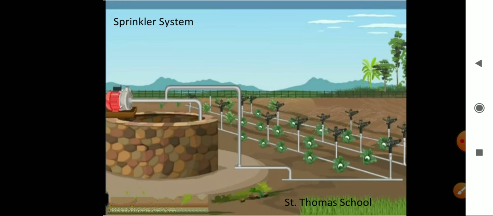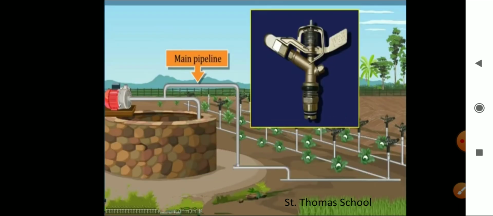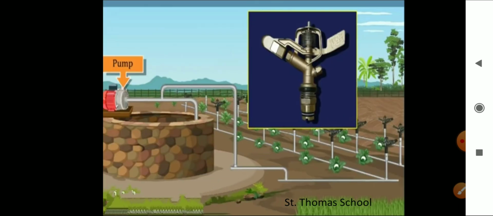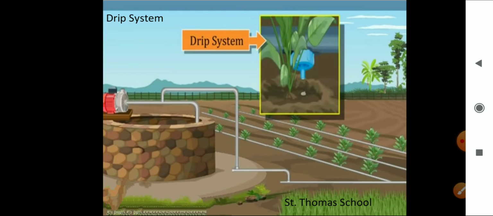Then we learned the modern methods of irrigation. First was the sprinkler system. In that system, what is it very useful for, right? It is very useful on uneven land where sufficient water is not available. And then the perpendicular pipes having rotating nozzles and all, that we have learned in this chapter. Understood?